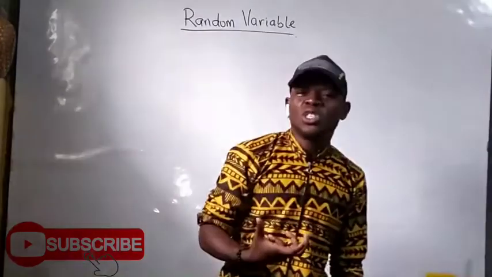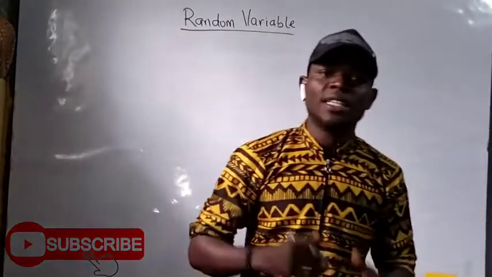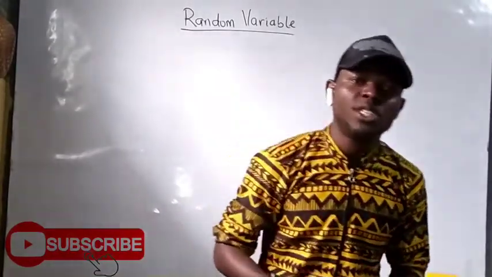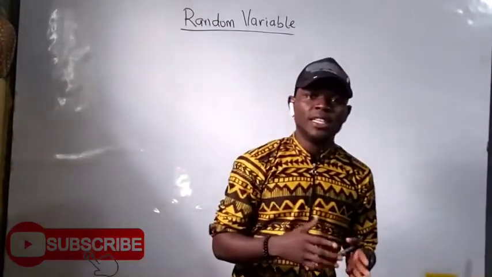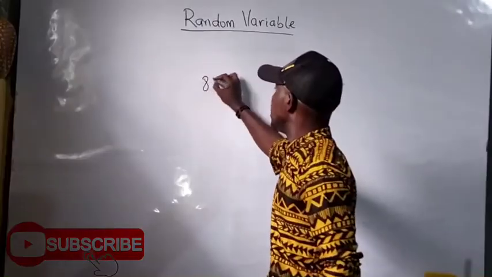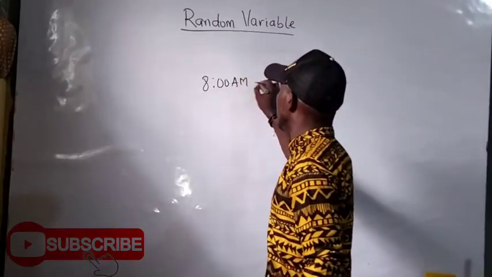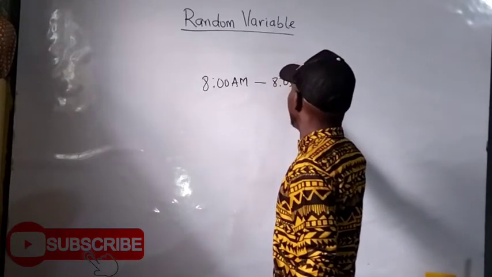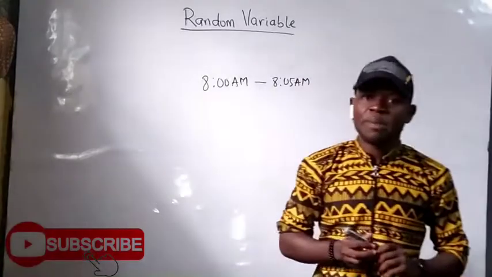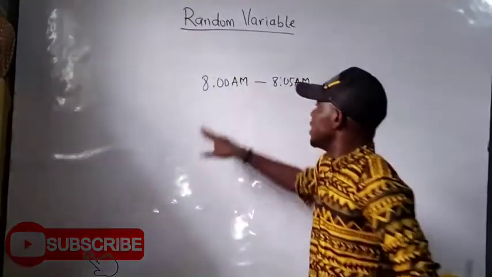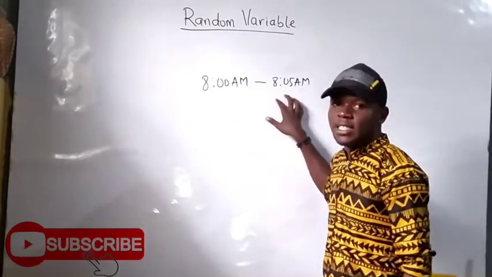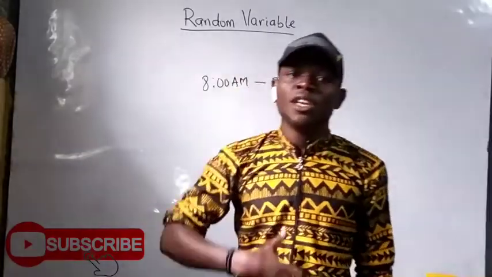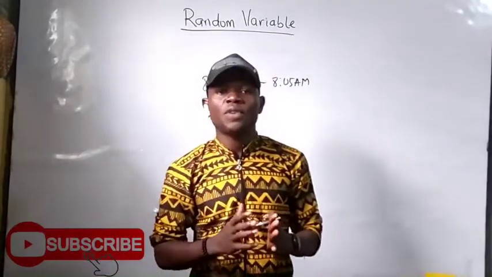So that is why it's referred to as discrete. But continuous, for instance, let's give an instance: a bus comes to pick up a child early in the morning for school. Then the mother of the boy discovered that the bus driver comes between 8 a.m. and 8:05 a.m. The woman discovered by experiment that this happens daily. Then the time by which this man is going to come is continuous. It's not discrete, because time is continuous.